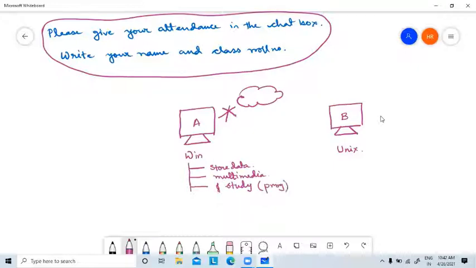Now these are the main applications. There may be other applications, but these are the main applications for a standalone computer without internet.